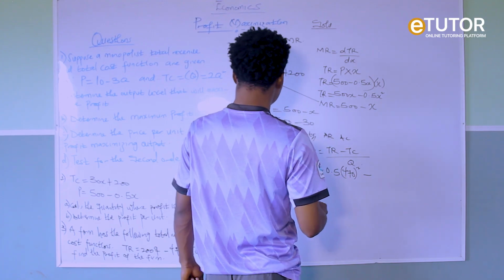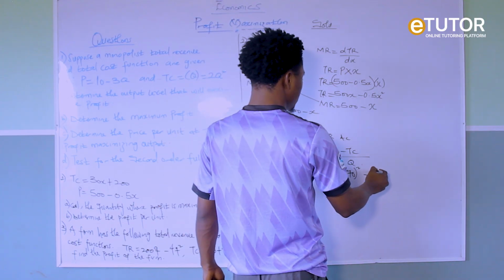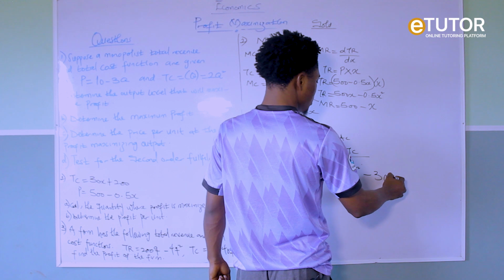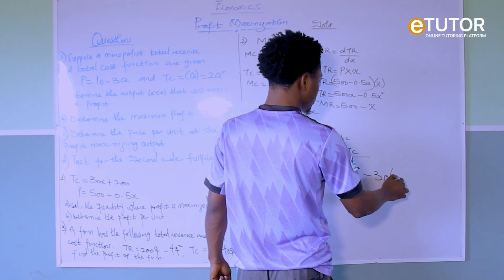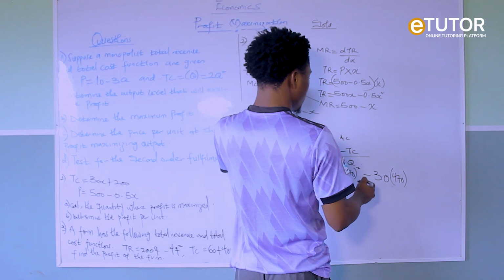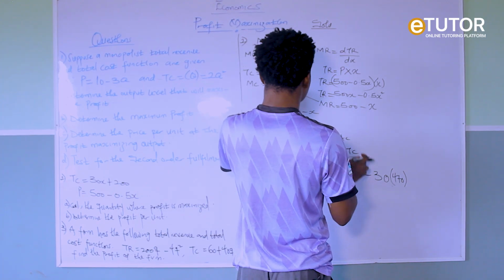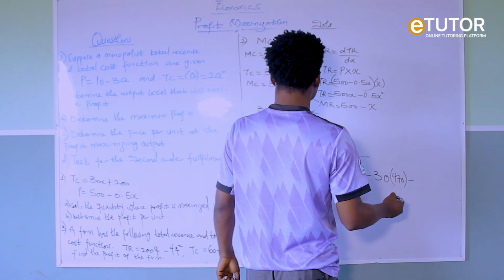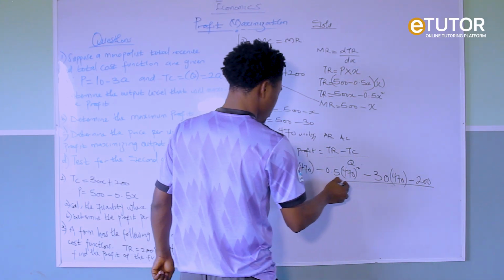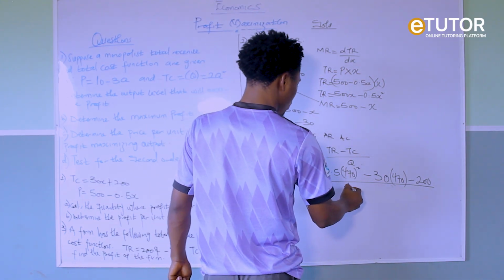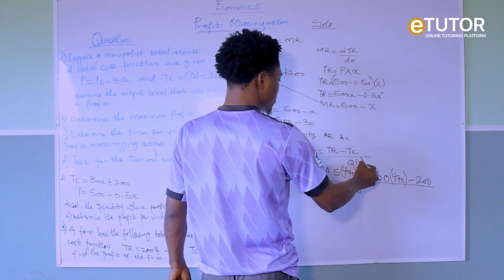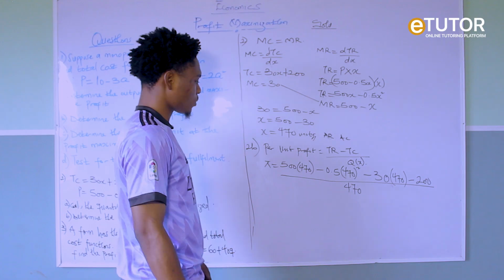Then minus TC. What's our TC? Our TC is 30x, and our x is 470. Then plus, but this plus is going to change to minus, because plus times minus will give us minus. So minus 200. So everything is going to be divided by 470, which is the quantity. Remember that the quantity is also the same thing as our x.